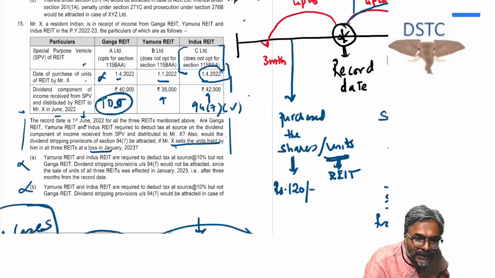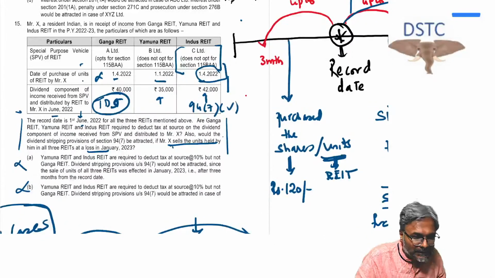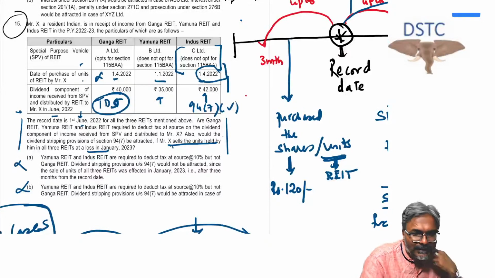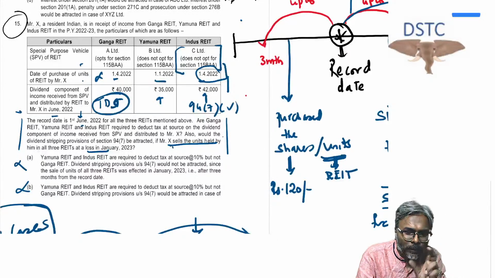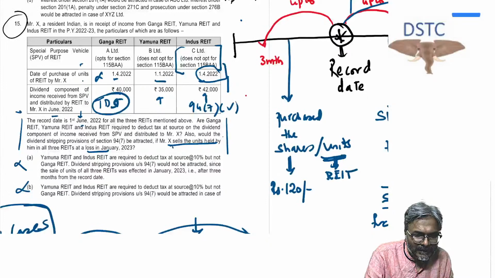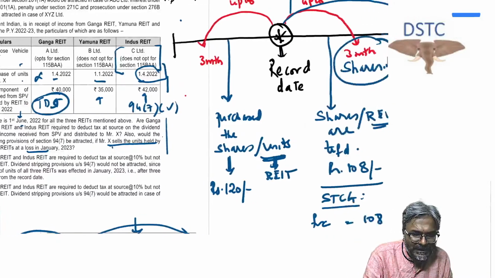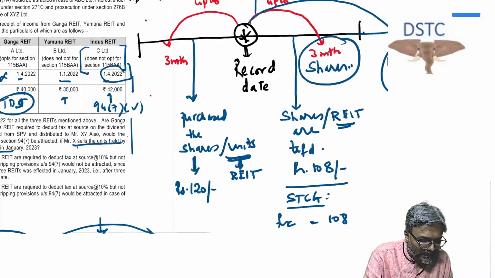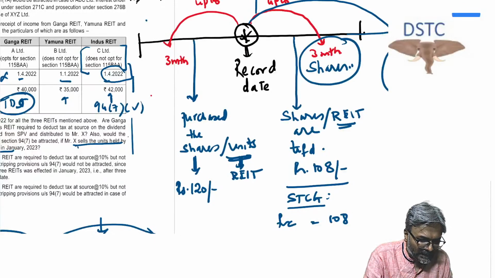Now, students, this is the last question that I just wanted to do from the RTP, because this is an important one. If this question comes, nothing like that, because this is an important one. Remember this part, students: bonus stripping, dividend stripping. There is a concept of dividend stripping, students, which has been there.